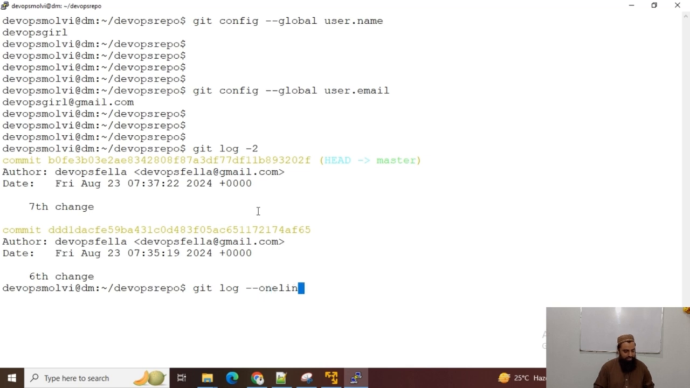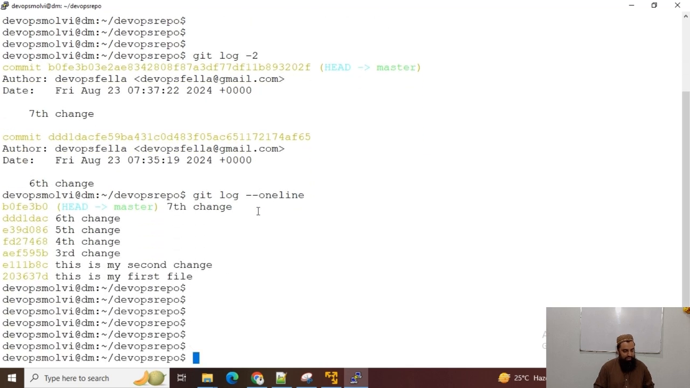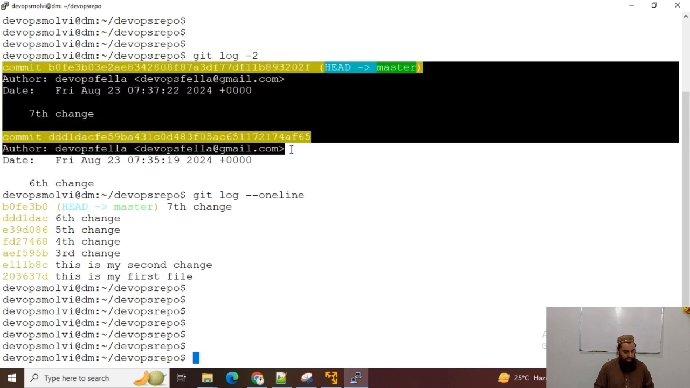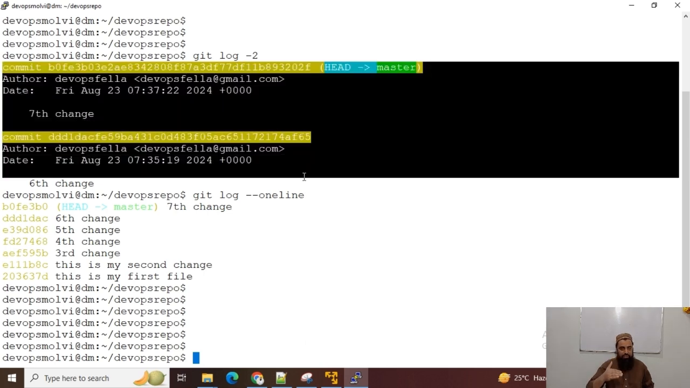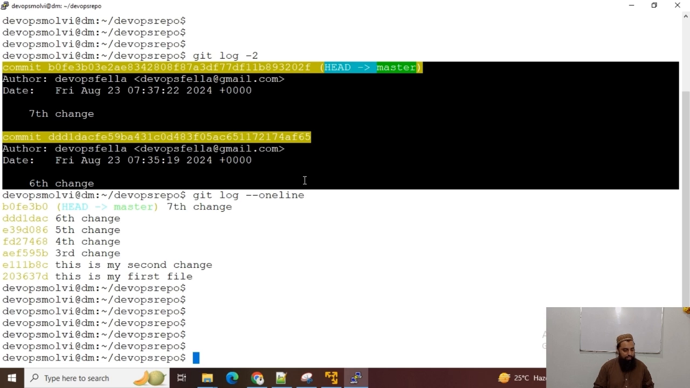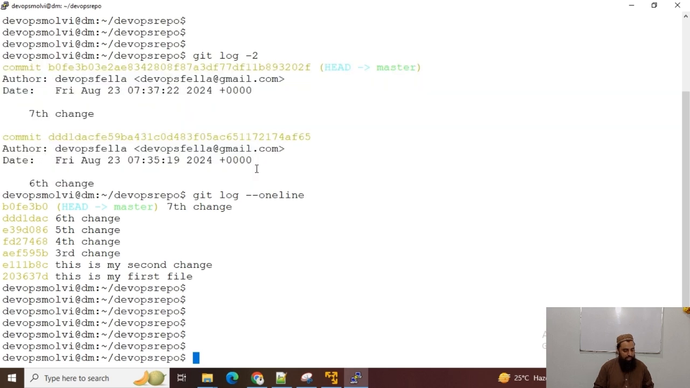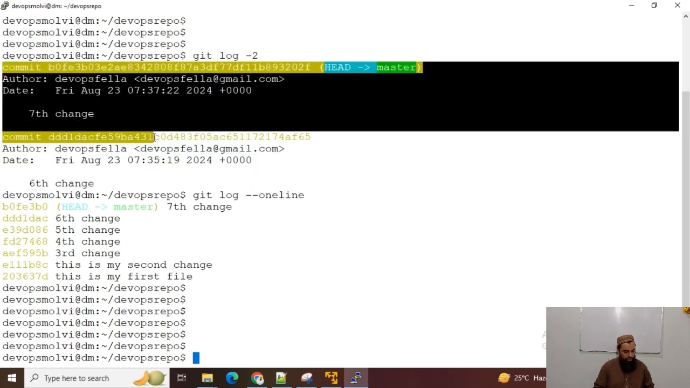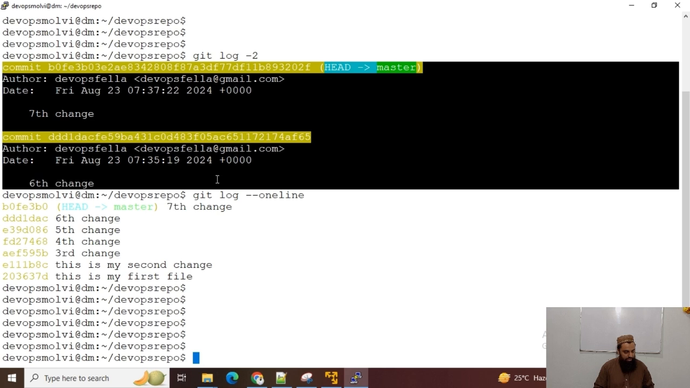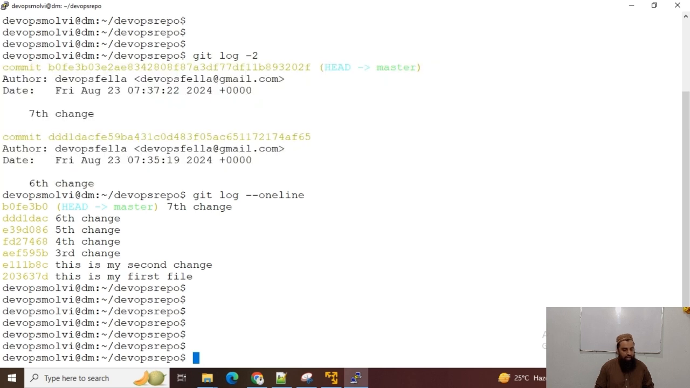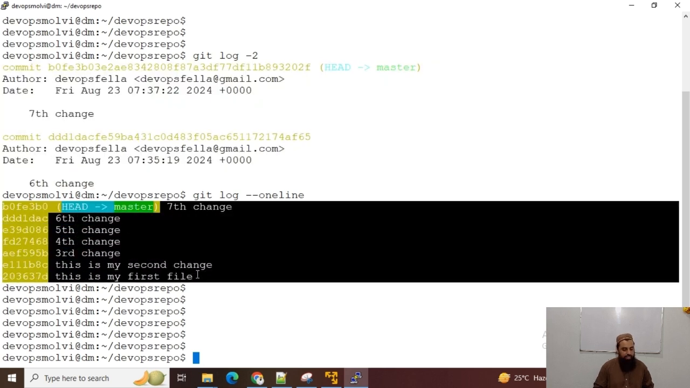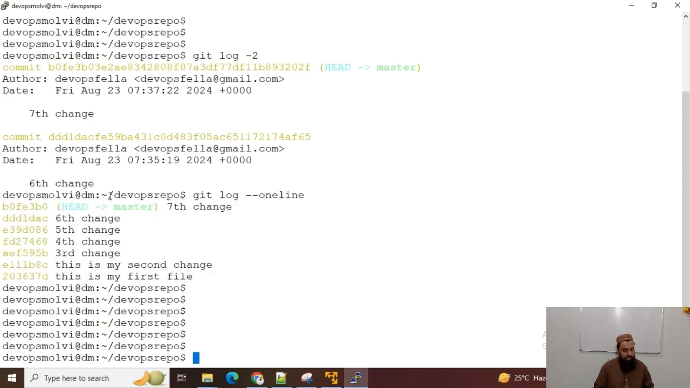Now you can see the difference. This is the comment in different spaces. We have these comments with spaces, and now there is only one line comment, and we don't have the author and the other date details. We just have only one line comment with the comment ID. This is the comment ID.